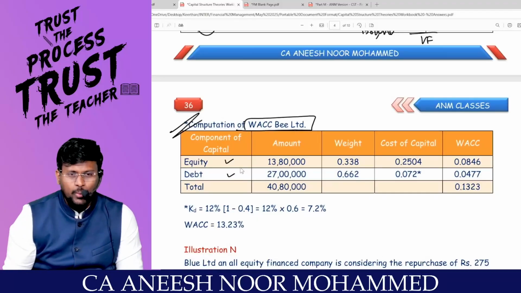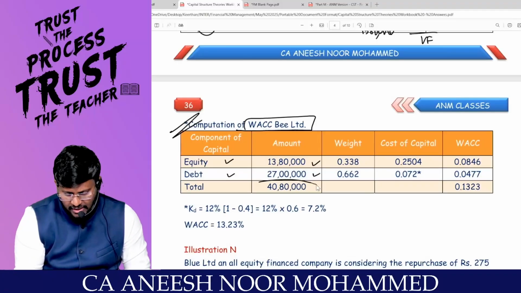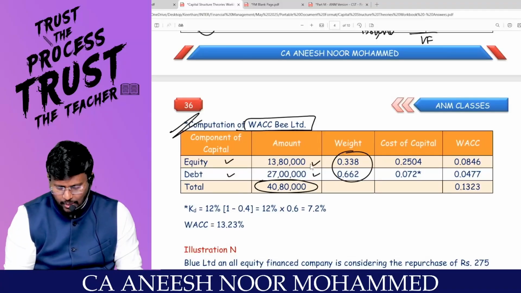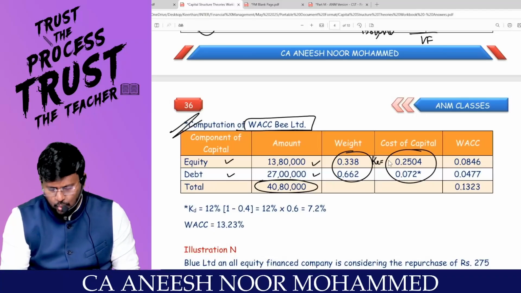Yes, sir. We are having equity and debt. What is the market value of equity? We just found out 13,80,000. What is the market value of debt? 27 lakh. So the total value of the firm is 40,80,000. Can you calculate the rate? Yes, sir. Can you calculate the individual cost of capital? Already I found KE as 25.04%.